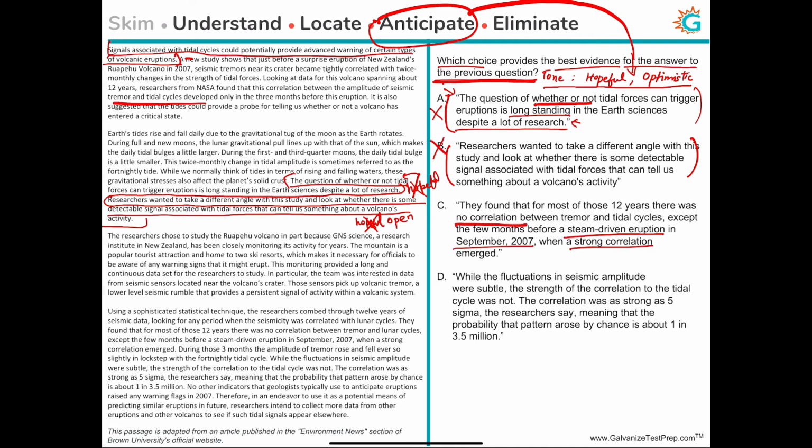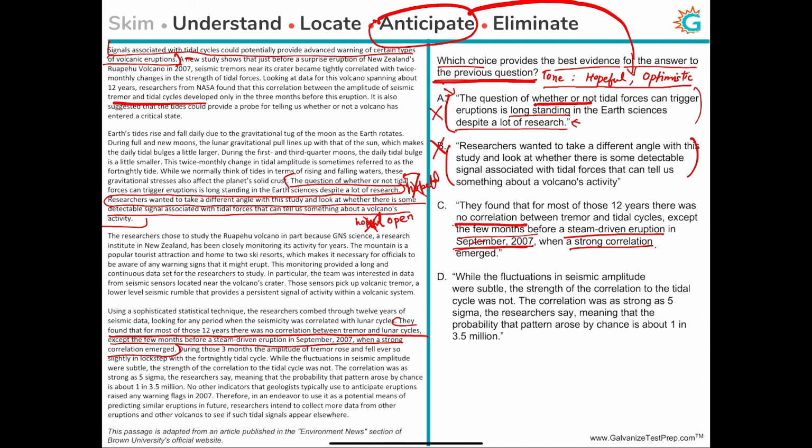Now let's move on to choice C. They found that for most of those 12 years, there was no correlation between tremor and tidal cycles except in the few months before a steam-driven eruption in September 2007, when a strong correlation emerged. So this one is right in the last paragraph, right here. They found that for most of this time, there was no correlation except the few months before a steam-driven eruption, when a strong correlation emerged. Now, this is actually a very tempting choice because it does say that there was a strong correlation just 3 months before the eruption, right?